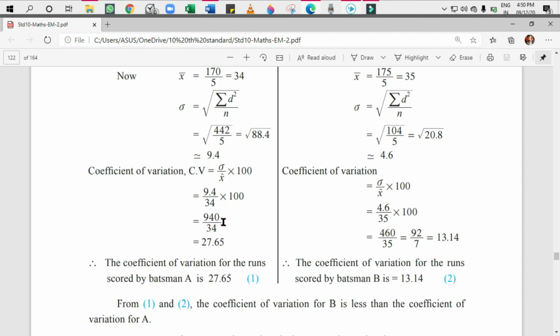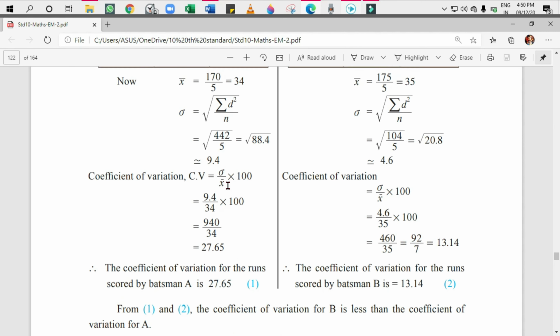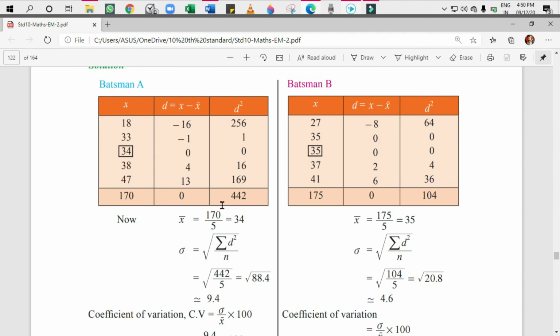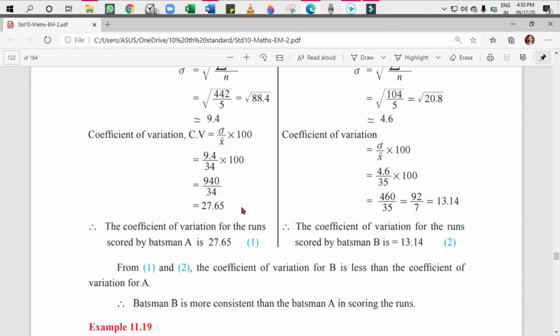In order to calculate the coefficient of variation, we must calculate standard deviation and mean, and that's why we did all these calculations here. You can see that the coefficient of variation for batsman A is 27.65, whereas for batsman B it's only 13.14. That is, the scores obtained by batsman B have less variation compared to batsman A.